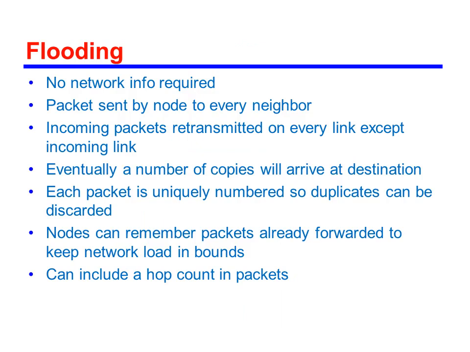Flooding. Another simple routing technique is known as flooding. This technique requires no network information. A packet is sent by a source node to every one of its neighbors. At each node, the incoming packet is retransmitted on all outgoing links except for the link it arrived on. For more efficient transfer, we can include a hop count in the packets.